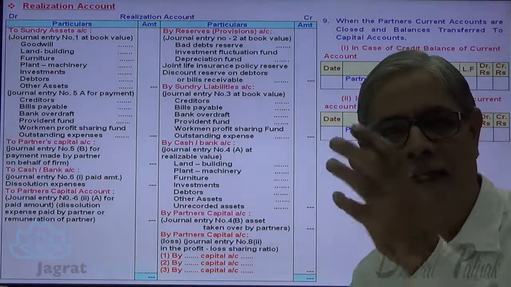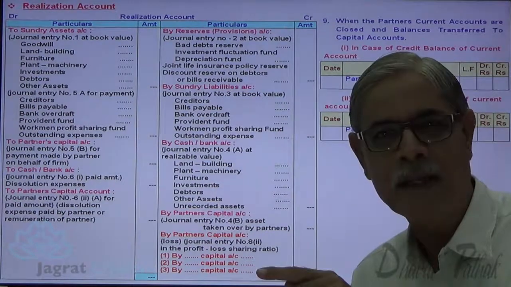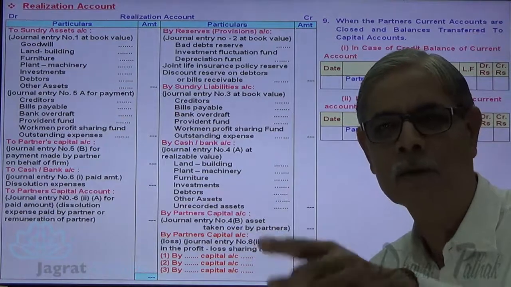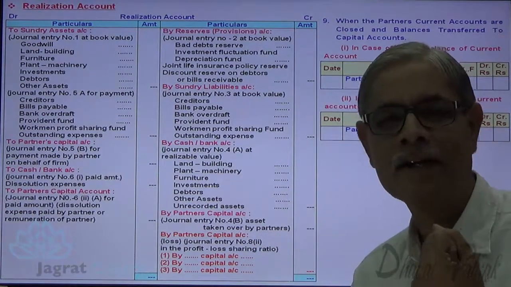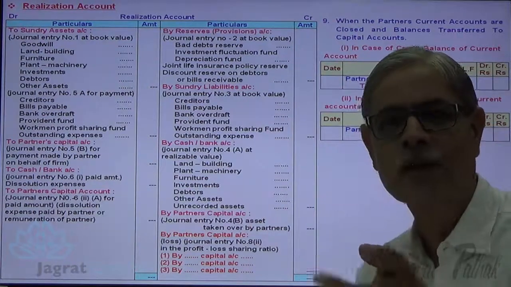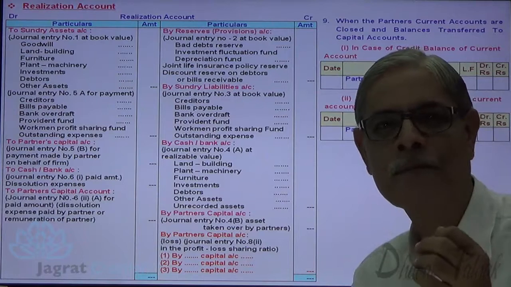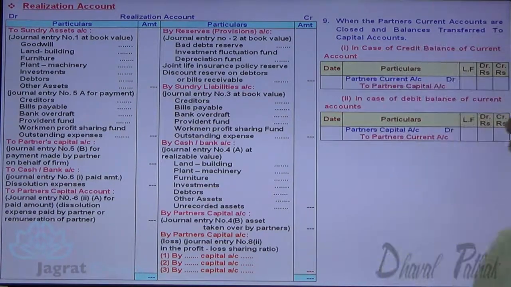Now, let us find out the balance of the partners capital account. If it is a credit balance, the partner will be paid. If it is a debit balance in the partners capital account, the amount will be recovered from the partner. Now we want to write the entry for redemption of capital, or recovery from the partner against the debit balance of the partner's capital account. Observe it.